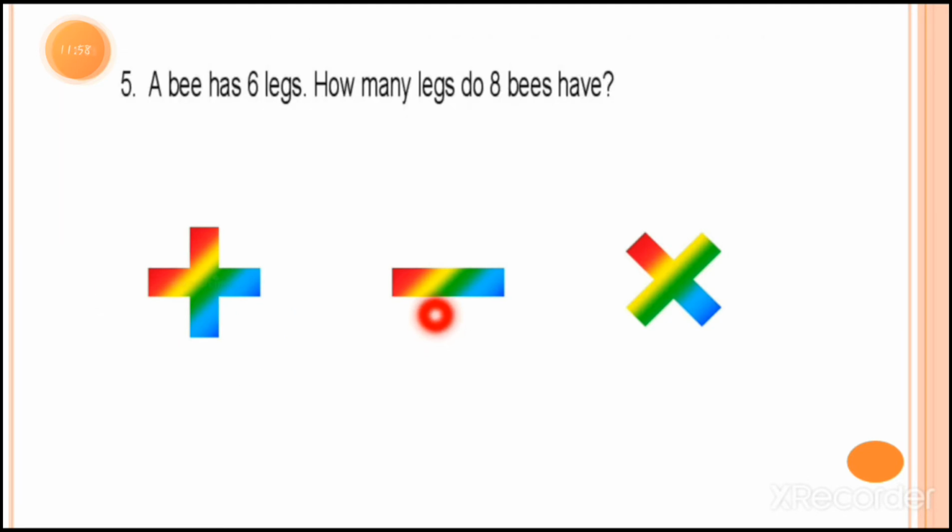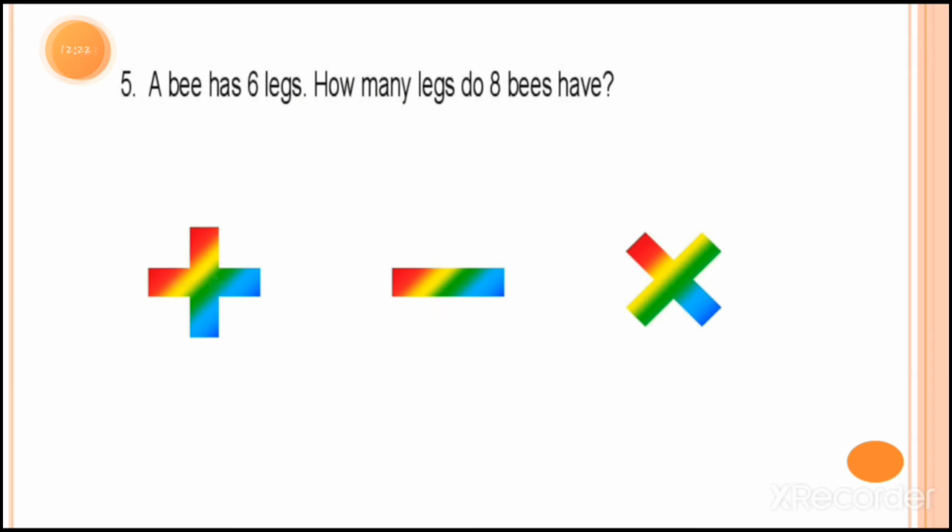Now let's move to example number 5. A bee has 6 legs. We have to find how many legs 8 bees have. One bee has 6 legs and there are 8 bees.